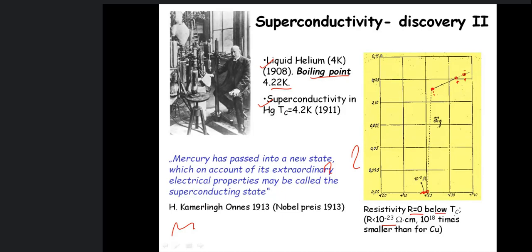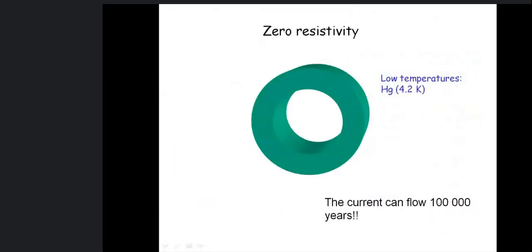How low is it? Below Tc, the critical temperature for mercury, the resistivity was less than 10 raised to the power minus 23 ohm centimeter, that is 10 raised to the power 18 times smaller than for copper. So this is very low. So how do we see that resistivity is zero? There's an experiment for that. We have this mercury material, a ring of mercury, hollow from inside, and it is at temperature 4.2 or less than that, meaning it is in the superconducting state.